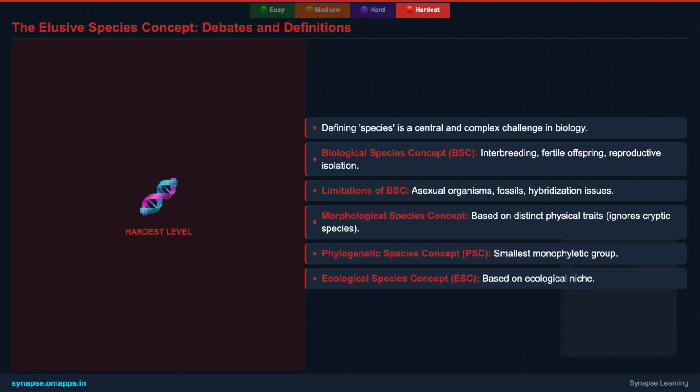Other concepts, like the morphological species concept based on physical traits, and the phylogenetic species concept, the smallest monophyletic group, offer alternatives but also have their own challenges. The ongoing debate over the species concept highlights the dynamic and often elusive nature of speciation itself, making it a constant area of research and refinement in biology.